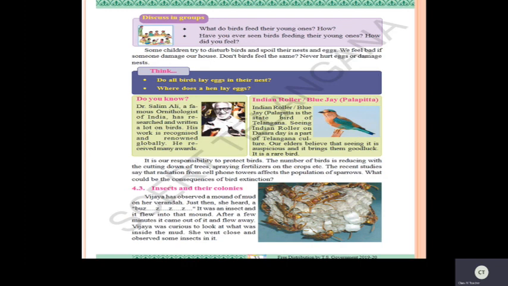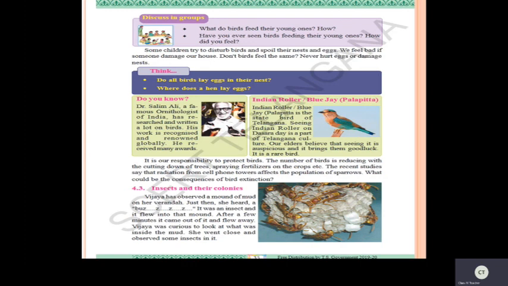Now, here one moral value is there, children: it is our responsibility to protect birds because everyone has a right to live. You should not kill the birds. The number of birds is reducing with the cutting down of trees, because birds build their nests on trees. If you cut down the trees, where will they build their nests? It is difficult for them. Because of the lack of nests, they are dying.